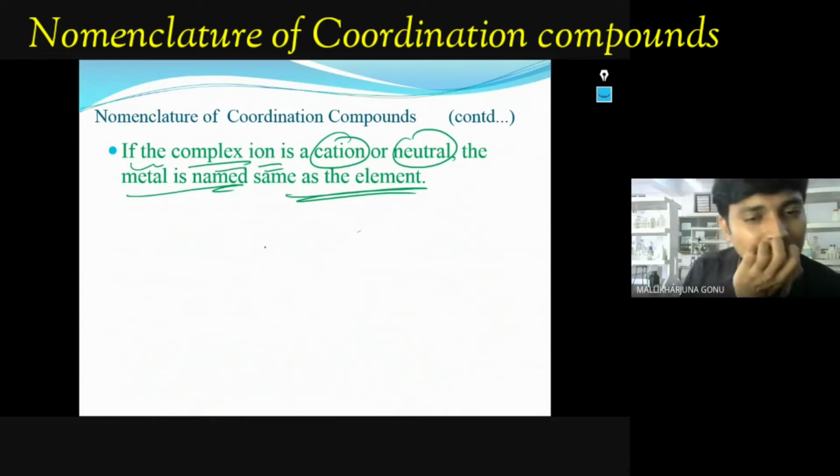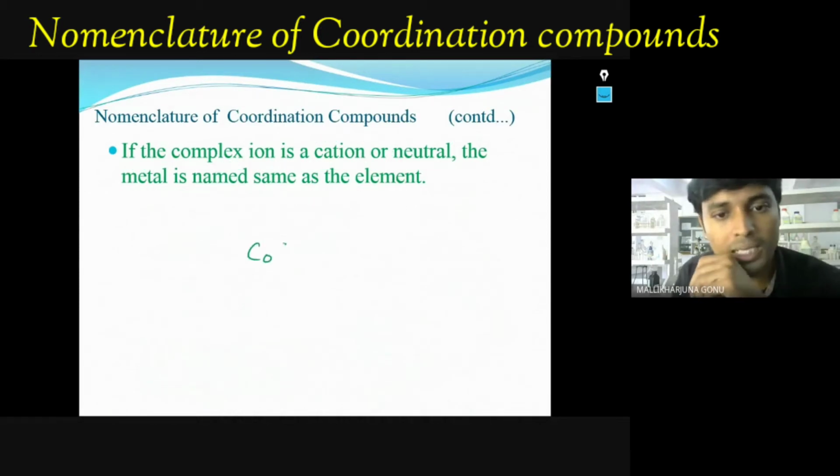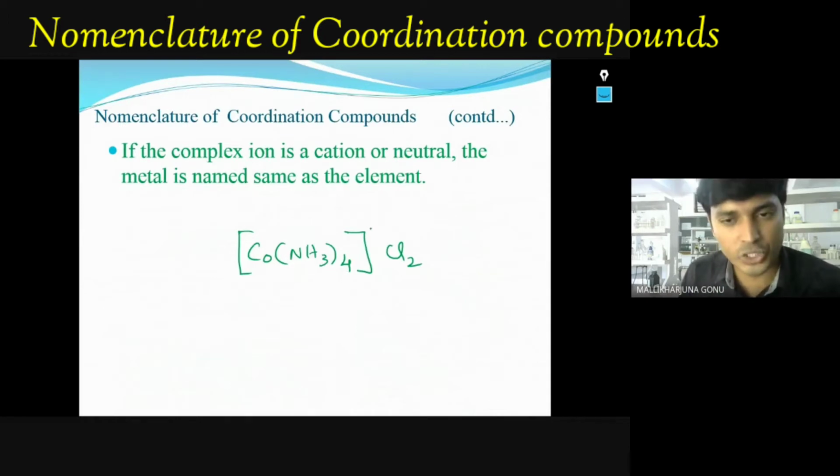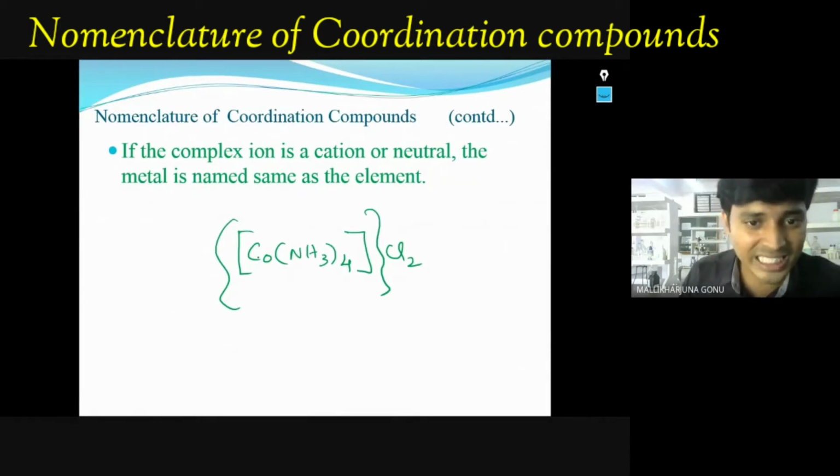What does it mean? For example, [Co(NH3)4]Cl2. This is the complex, and here it is +2. That means this part is a cation or has no charge. In such a case, the metal name should be the same name you studied in the d-block elements.